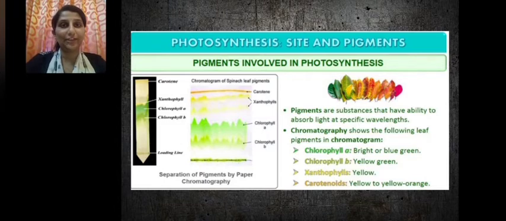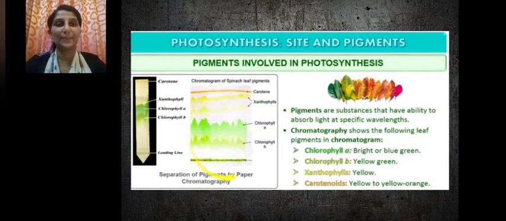There is a process called chromatography and we'll be doing that experiment. Paper chromatography is a process by which we separate out the pigments which are present in leaves. So with the help of chromatography, we can see the leaf pigments in a chromatogram.